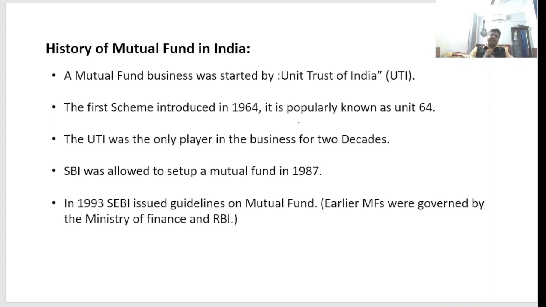UTI was the only player in this business for 2 decades, I mean nearly 20 years only UTI was the player in this business, right? Thereafter, in 1987, SBI was allowed to set up a mutual fund in the same business.